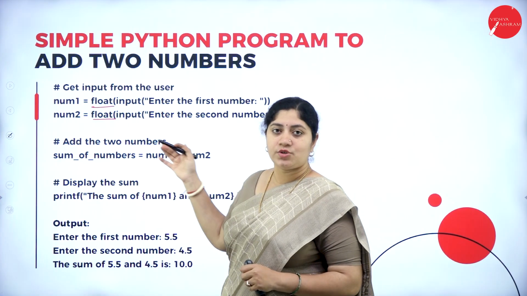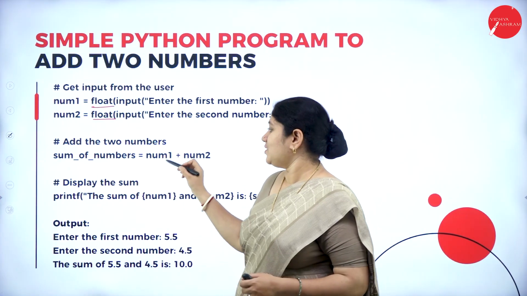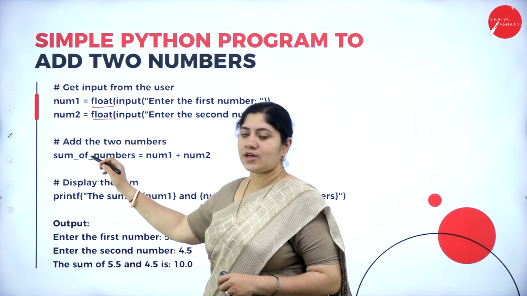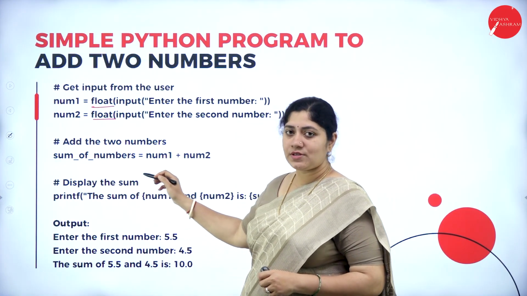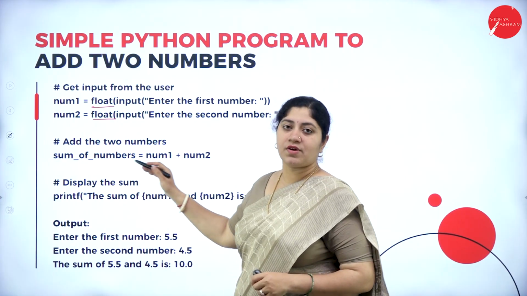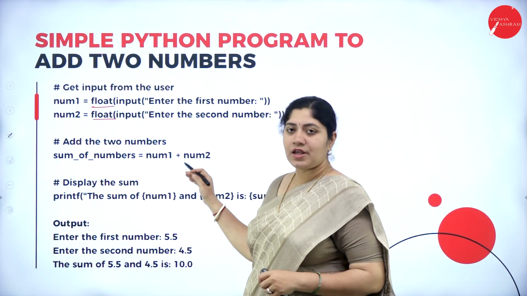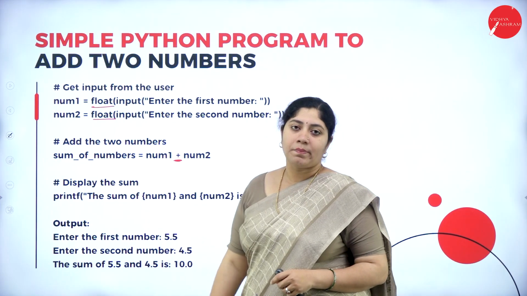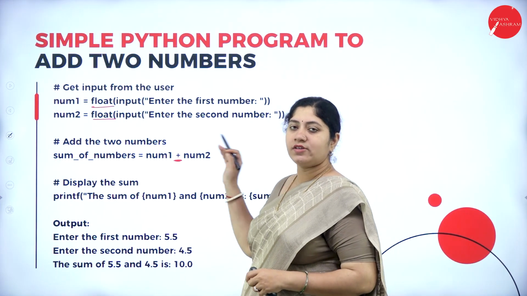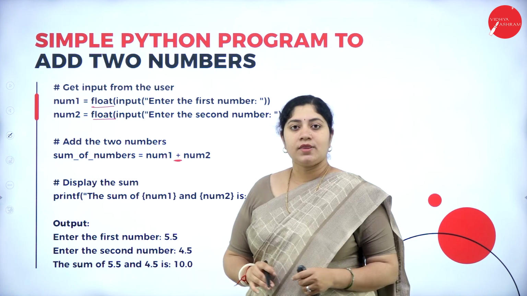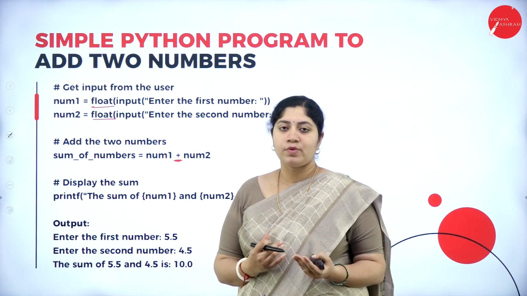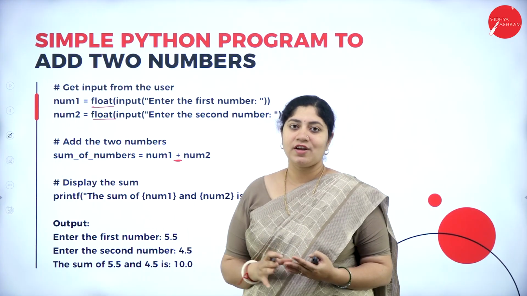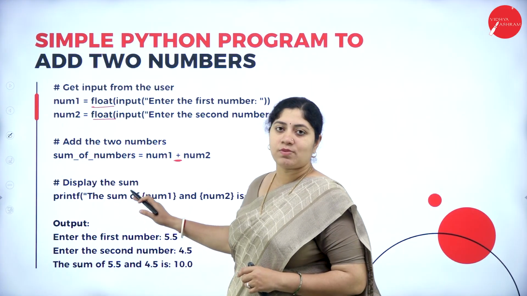Next, adding two numbers, correct? So this is the main thing. Here again, we are going with sum_of_numbers, which is assigned num1 plus num2. So we are utilizing the addition operator in order to add the two numbers. Now we have taken input, we have added it. What's next? We have to display it, correct? So that's none other than displaying the sum.